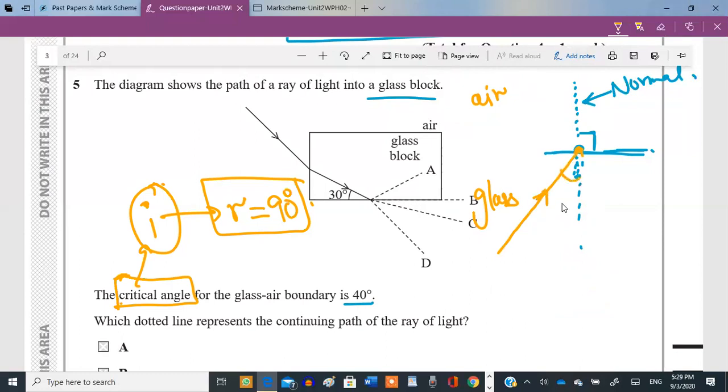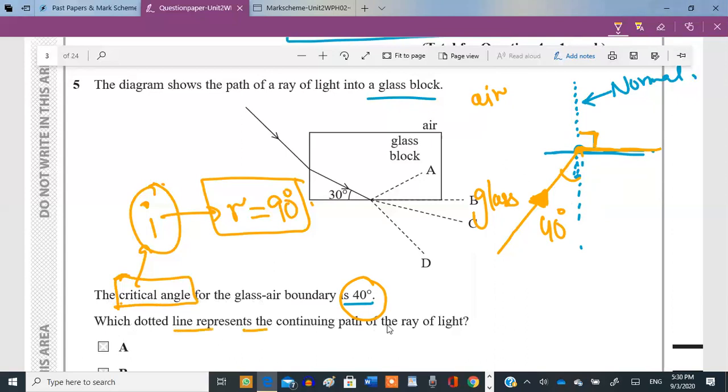So this is our incident angle, which is our critical angle. And if this is our critical angle and this is our incident ray, then the refracted ray must be such that it makes an angle of 90 degrees with the normal. So what is this angle called? This is called the critical angle. Now in this case, they are saying that the critical angle for the glass-air boundary is 40 degrees. 40 degrees means that if the incident angle is 40 degrees, then the refracted angle would be 90.